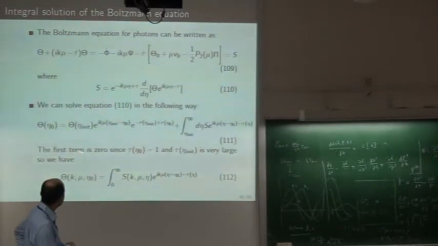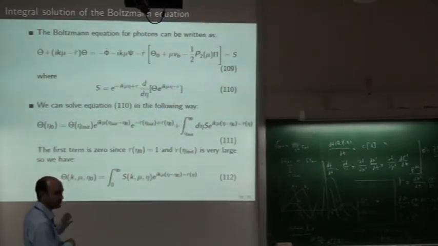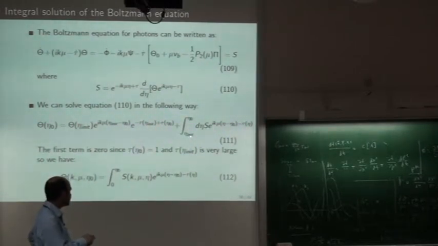It directly follows. So the CMB anisotropies at time eta 0 are related to the CMB anisotropy at some initial conformal time, this part, plus the actual integration from some initial time to this time. So here the first term is 0.